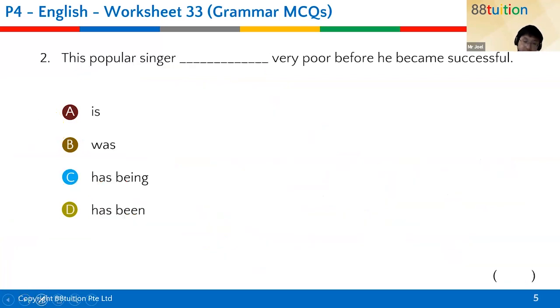Next. All right, for this one, everyone online got it correct, except for Marie and Nicole. Can you all give me your answers again? Try this again. And of course, you give me your answer because you haven't done it yet. So this popular singer, what very poor, before he became successful. So the keyword here is before, isn't it? Using yellow, people can't see. Before, that's the keyword. Okay, Siyu is correct.